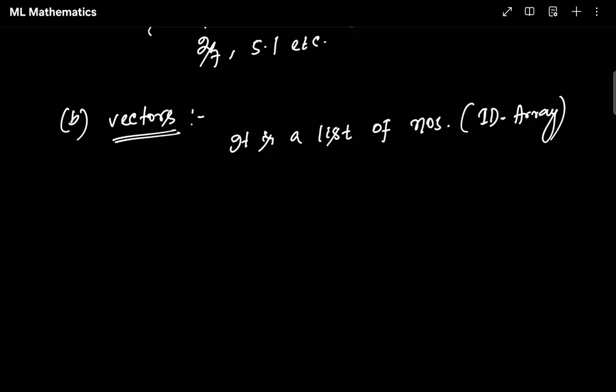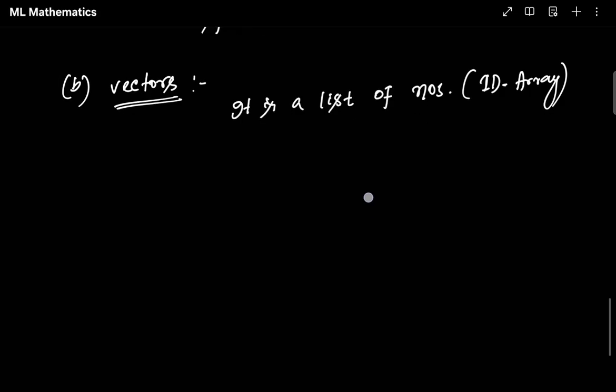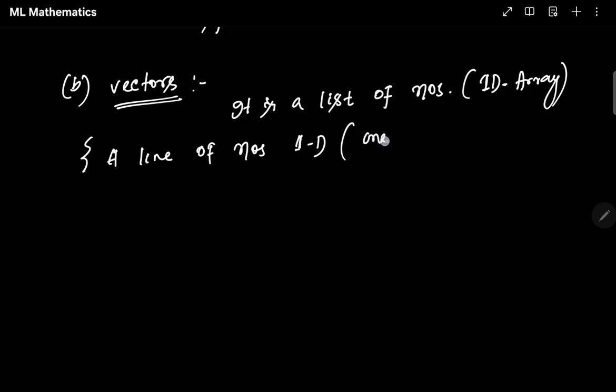The definition is a list of numbers, or a line of numbers in 1D, with one direction. I can say it has a direction to it.